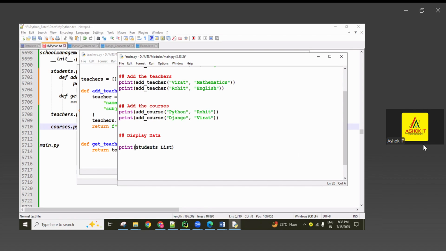Okay, this is the string message. I want to display the students list, guys. So you can write here students dot get students.